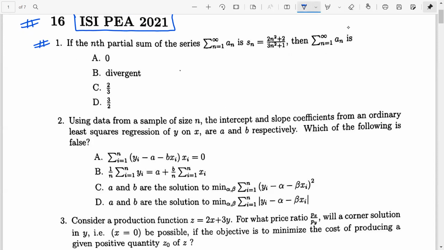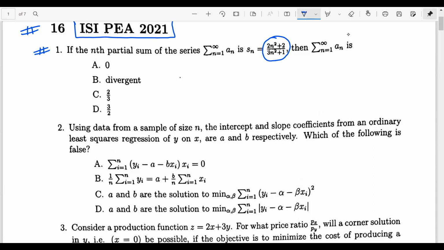If the nth partial sum of the series summation as n goes on from 1 to infinity an is Sn, which is given by 2n square plus 2 upon 3n square plus 1, then what is summation as n goes on from 1 to infinity an? So it's a mathematical economics question based on the concept of series. Let's come to the whiteboard and solve this particular question.